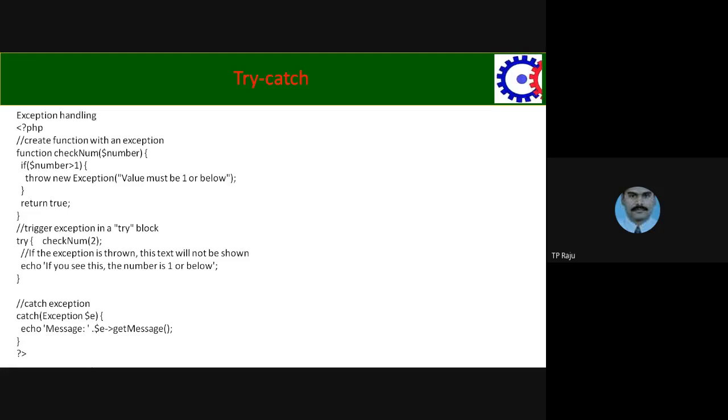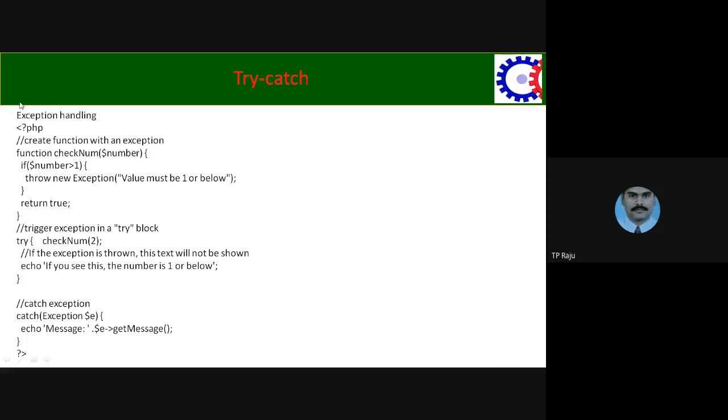So we get the message inside catch: echo $e->getMessage(). $e is the variable of the exception argument. getMessage is the function. That function returns the message which was stored in the object, that is, the value must be 1 or below. That message will be displayed on the screen by using the getMessage function, which displays the message which we already gave.